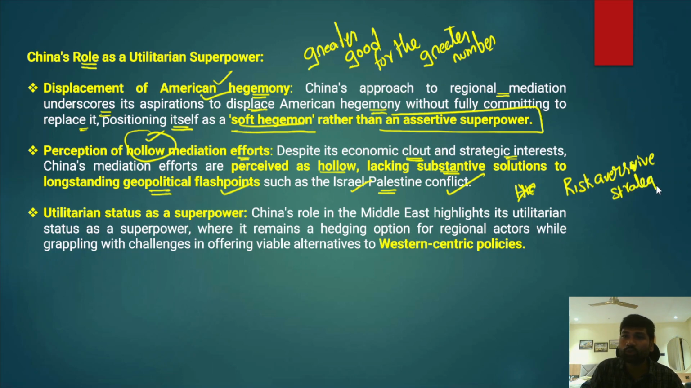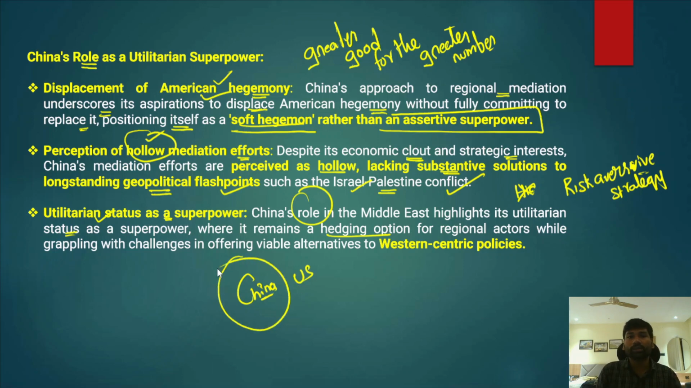After that, we should also talk about the utilitarian status as a superpower. The Chinese role in the Middle East highlights the utilitarian status of a superpower, because it remains a hedging option for regional actors. For example, imagine the UAE and Saudi Arabia. They are hedging China against the US, and China still remains a hedging option. But still the US has considerable influence in the Middle East.